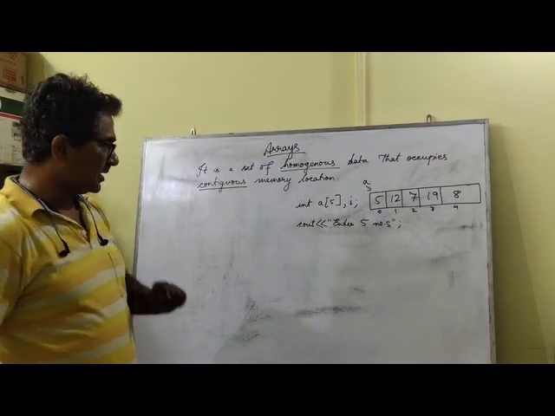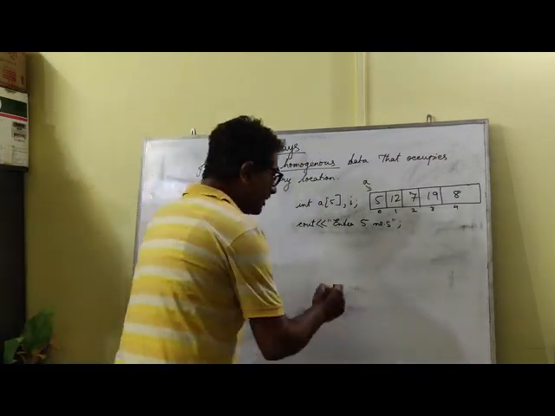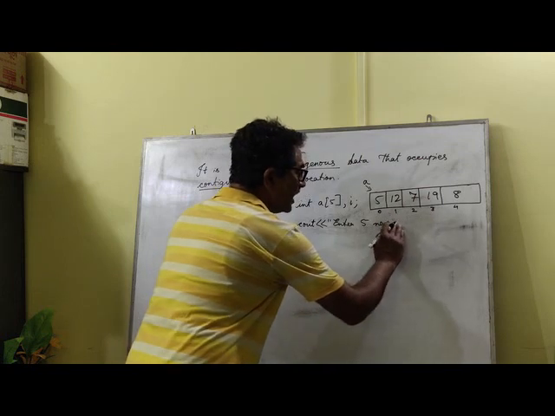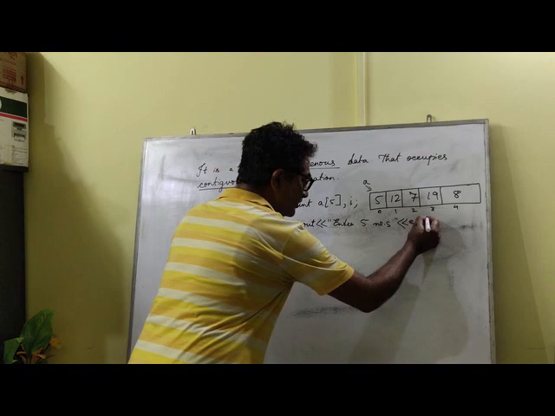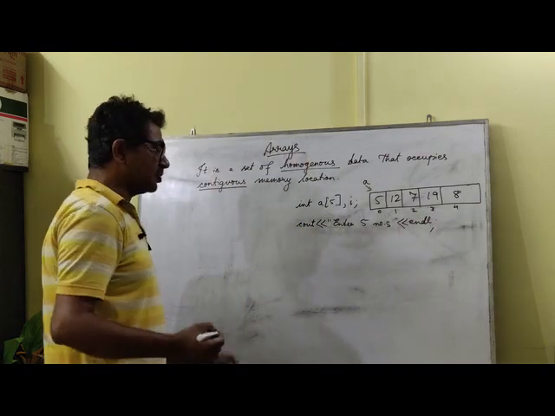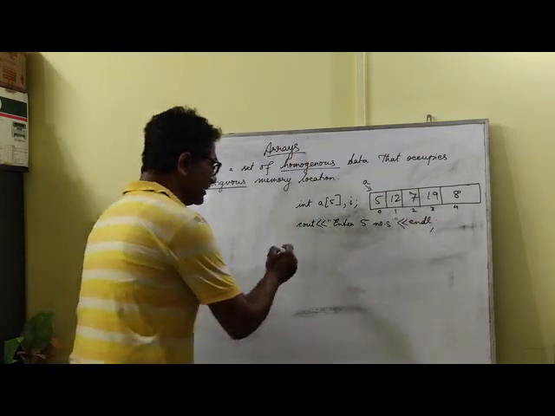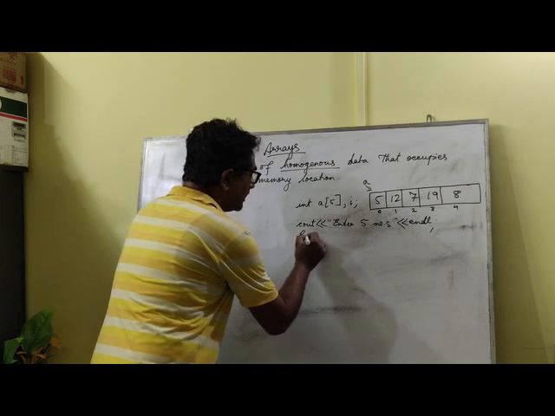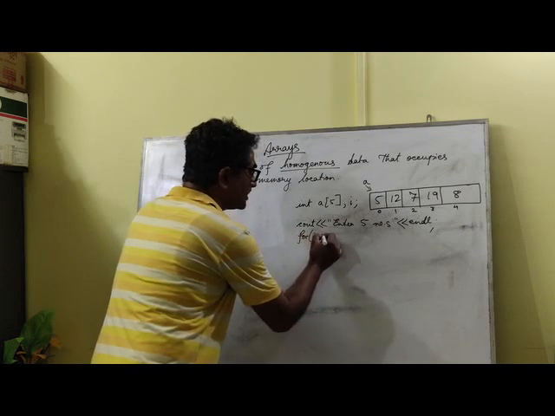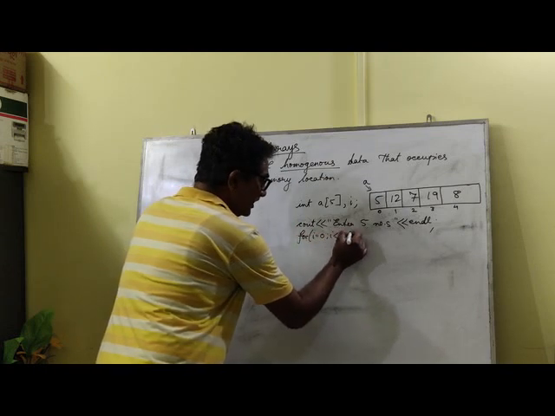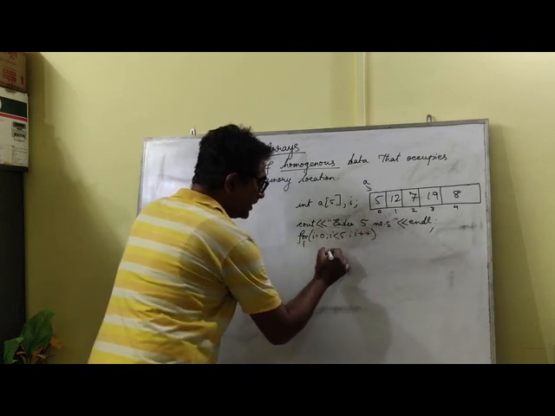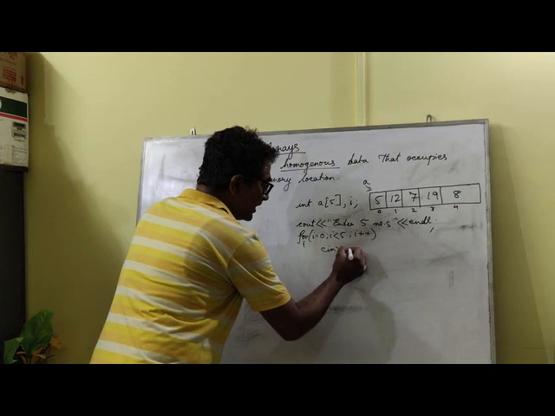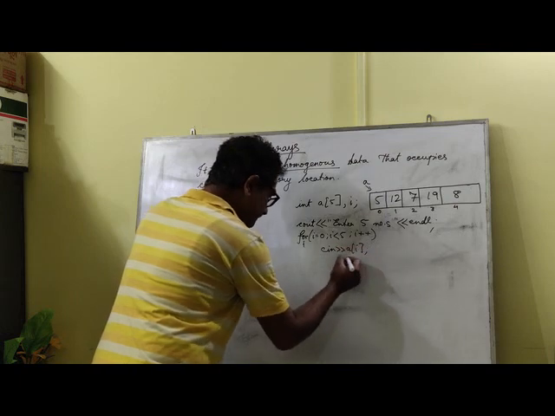After this message is given, you can put endl here, because you have to enter 5 numbers, so perhaps the input should start from the next line onwards. So for I equal to 0, I less than 5, I'll tell you the meaning of this, I plus plus, and then we'll begin with cin a of I.